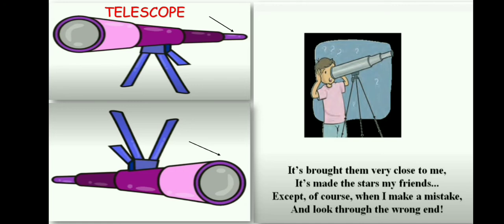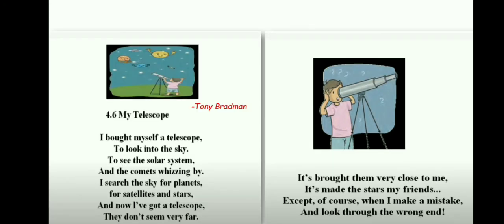Now children, let us read the poem. You will repeat after me. Just now you will just listen to me first. My Telescope by Tony Bradman. I bought myself a telescope to look into the sky, to see the solar system and the comets whizzing by.